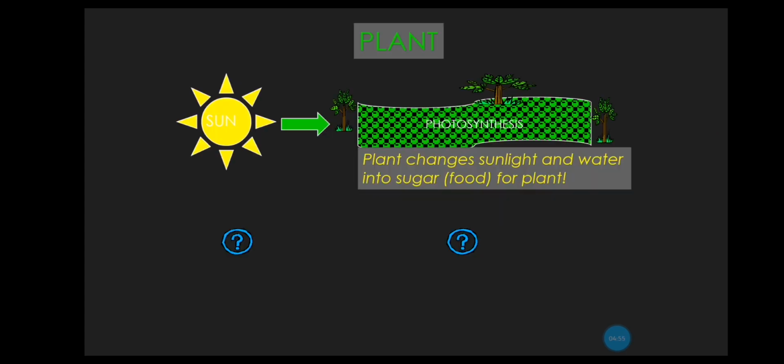Now, let's see the plant. I have the sun. The sun gives electromagnetic energy, and the plant changes sunlight and water into sugar, food for the plant. It is a chemical energy. This is what we call photosynthesis.